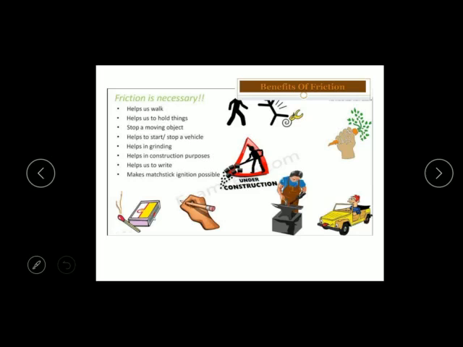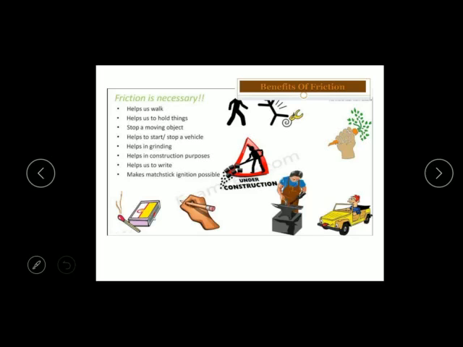It helps us for walking. It helps us to hold things, to stop moving objects, to stop or start a vehicle. It helps for grinding and in construction purposes.